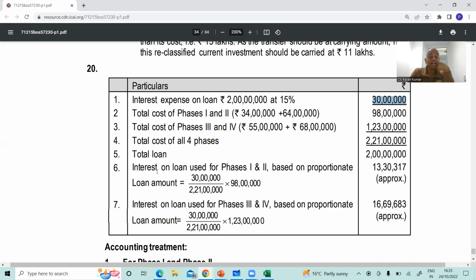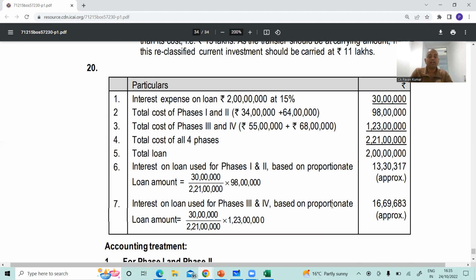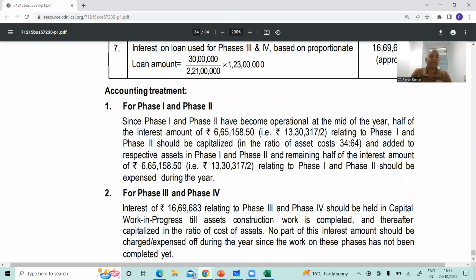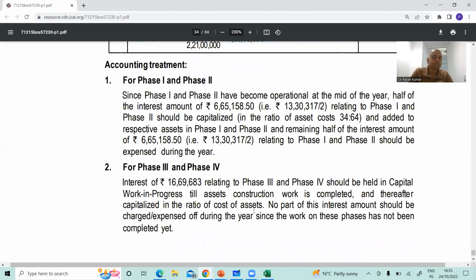So they calculated interest on loan for phase 1 and 2. 30 lakhs divided by 221 lakhs into 98. That is what we have done. So approx it comes to 13.30. For the other part, phase 3 and 4, it is 30 divided by 221 into 123. That comes to 16.696. That's all. And they have written 2 paras after that. And these 2 paras, even we have written, and I told you what to do. That's all. So this is the end of RTP.